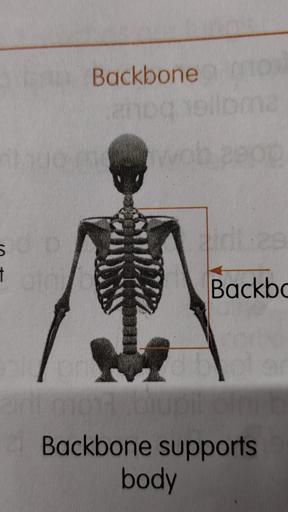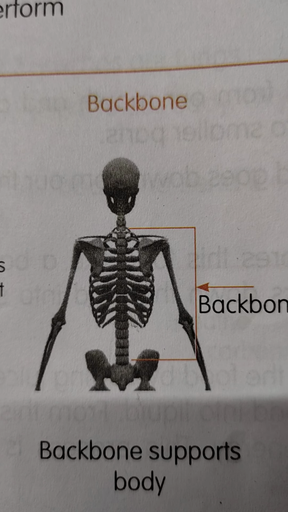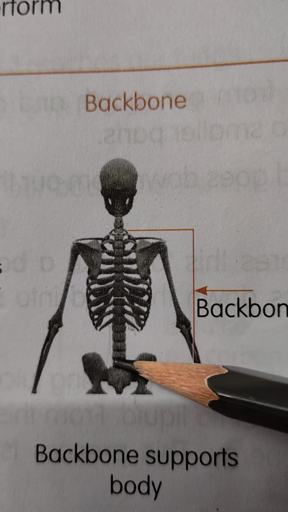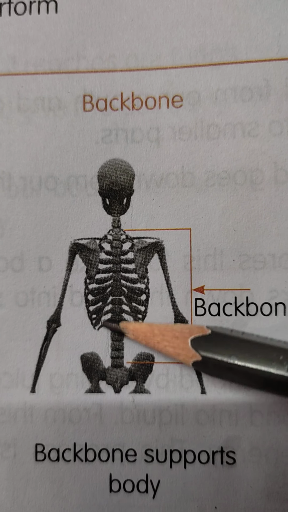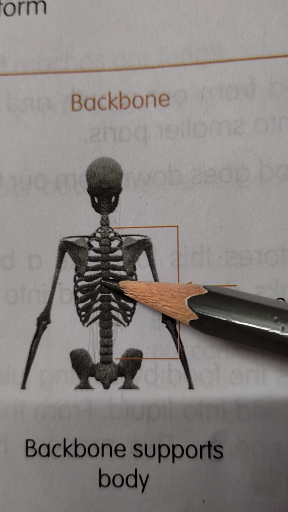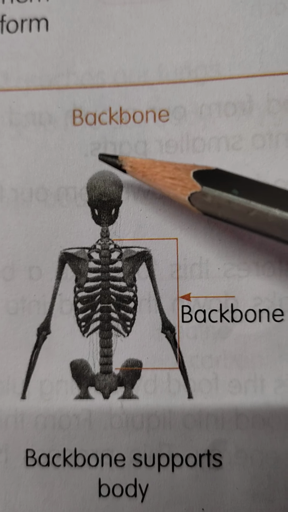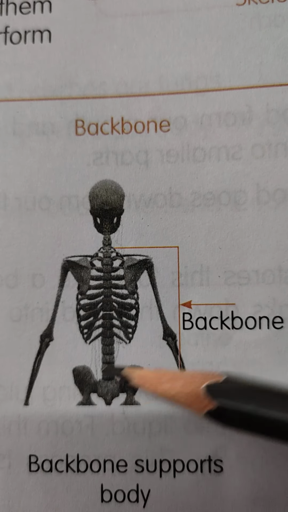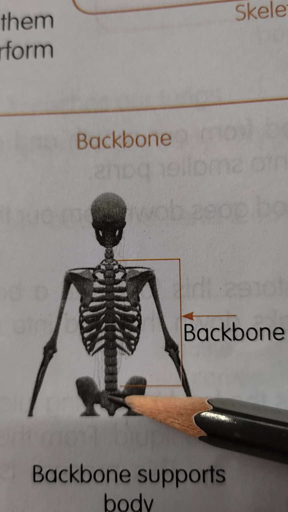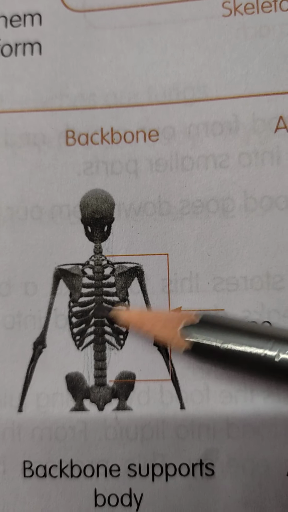Our next bone, backbone. Backbone is a set of small bones. This is the backbone, cuties. It is a set of small bones that helps us to stand straight and supports our entire body. Okay.